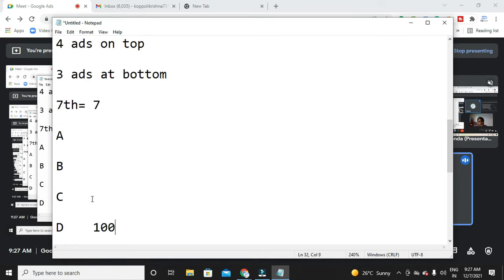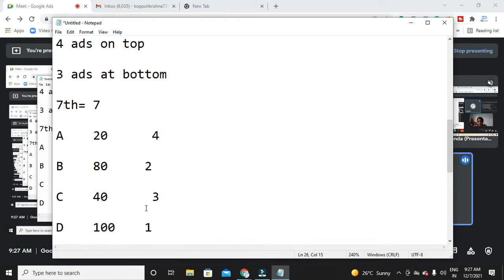This one bids 100 rupees. Assume that this one bids 40. Finally, who will be on top? This one will be on top, this one in the second position, this one in the third, and finally the fourth.